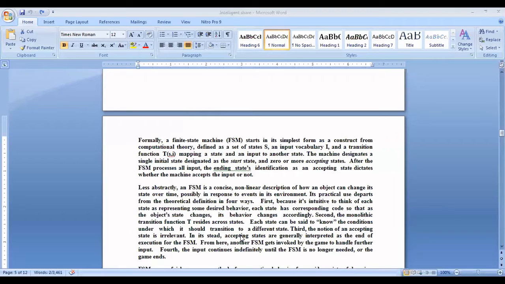Second, the monolithic transition function T resides across the states. Each state can be said to know the conditions under which it should transition to a different state. Third, the notion of an accepting state is irrelevant.